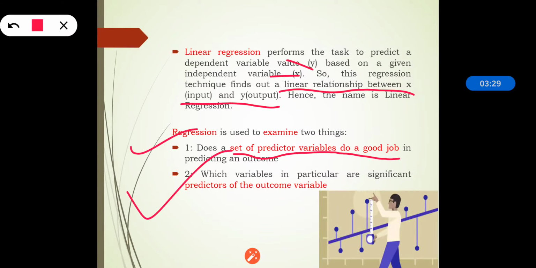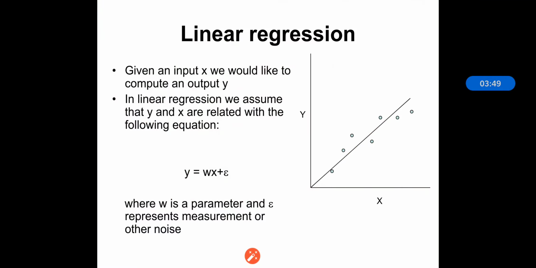And the second one is, which variables in particular are significant predictors of the outcome variable. First we are finding the set of predictor variables which give us a very good prediction, and second we are examining which variables are significant predictors for the particular outcome variable.